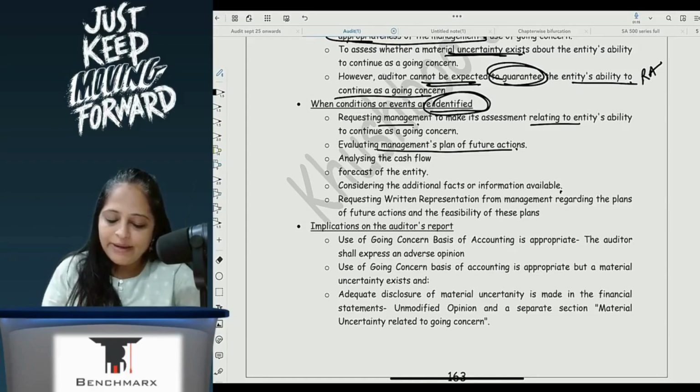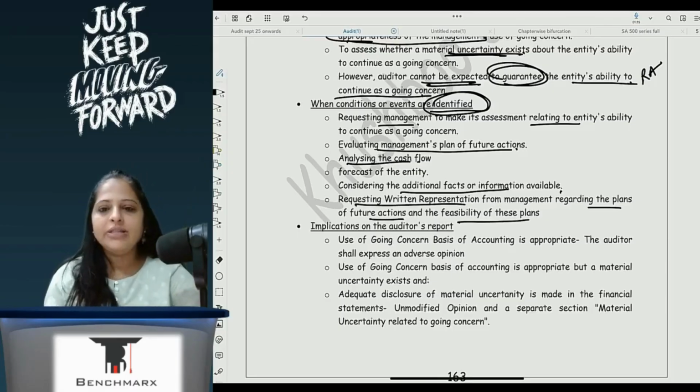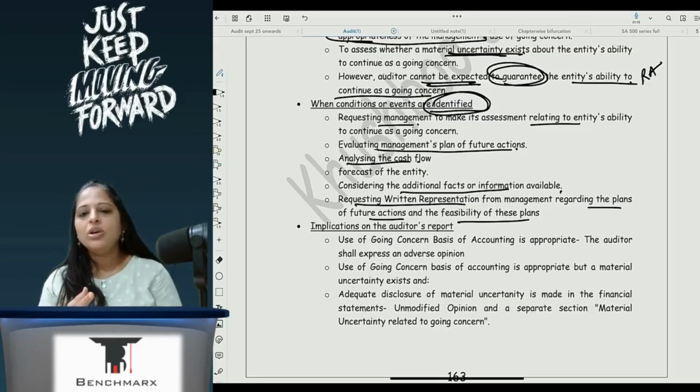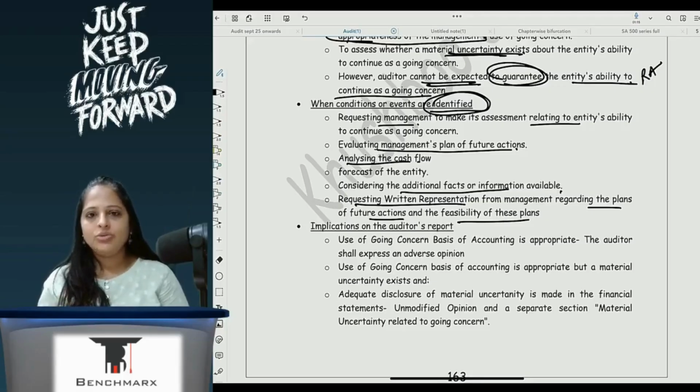Evaluate management's plan for future action, analyze the cash flow forecast of the entity, consider additional facts or information available, and request written representation regarding plans for future action and feasibility of these plans. So I will go and tell the management that this is the issue, what are the actions you are planning to take, what is the additional information that is available with me. I will check the cash flow and see whether actually there is a problem with the going concern or not.